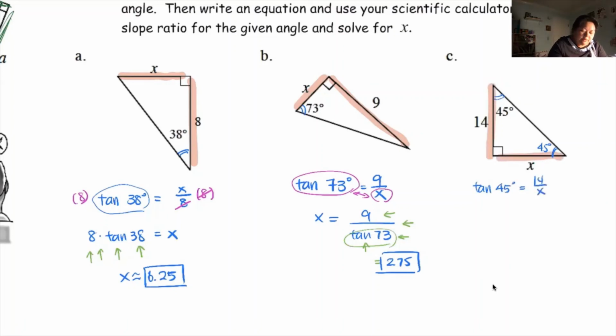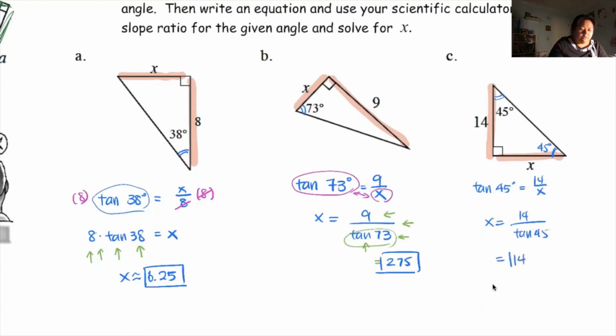All right, so same as before, the x is on the bottom. I'm going to swap the whole thing around. So x equals 14 over tangent of 45. All right, this time I'm going to punch it in right. So 14 divided by 45, tangent, equal.